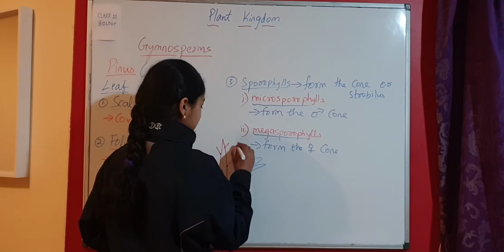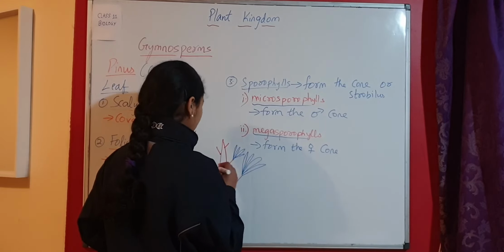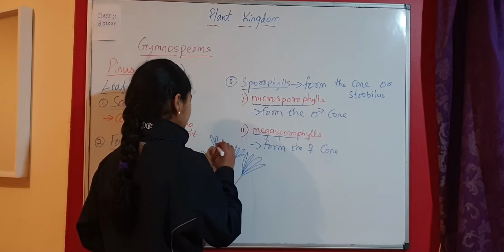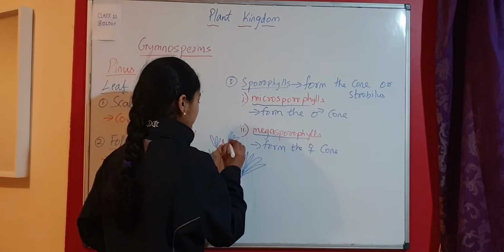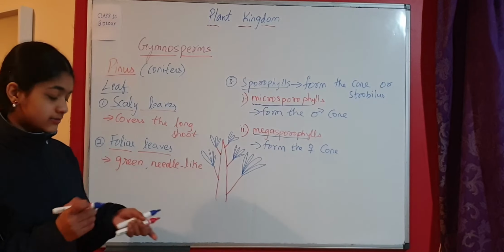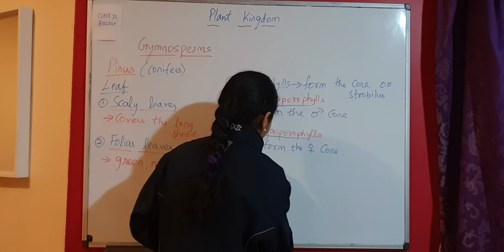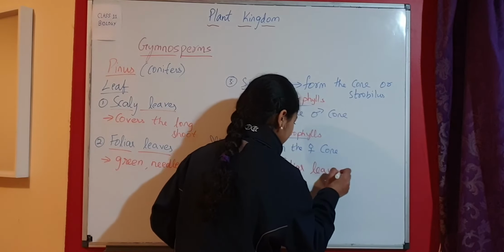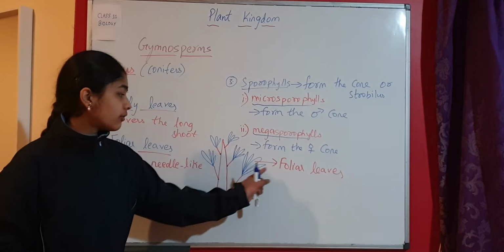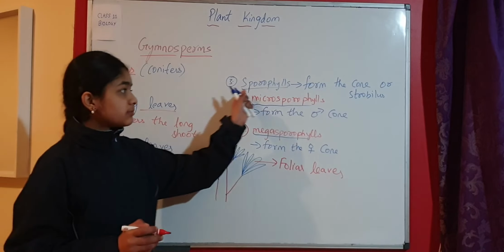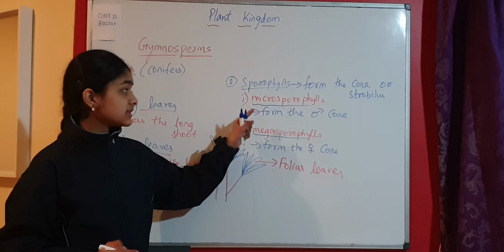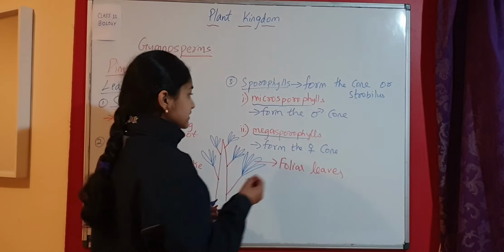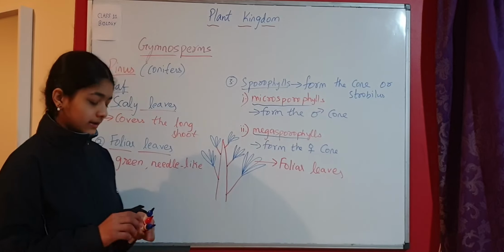So we're drawing it like this. They are very long and they are green. They perform photosynthesis and they are needle-like. Okay. So this is how these foliar leaves arise. So we can label it also. Foliar leaves. So this is foliar leaves. Now we know that sporophylls form the cone or strobilus, and it has microsporophylls, it has male cone, it has female cone.